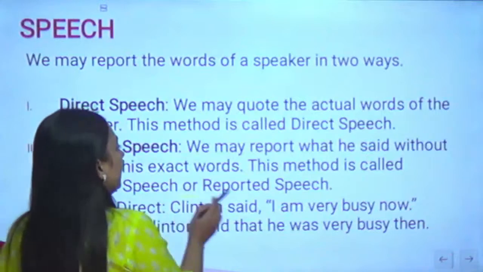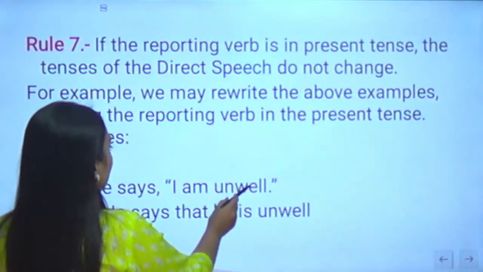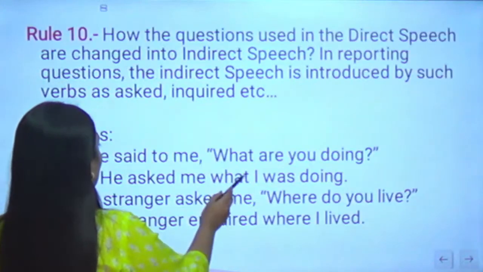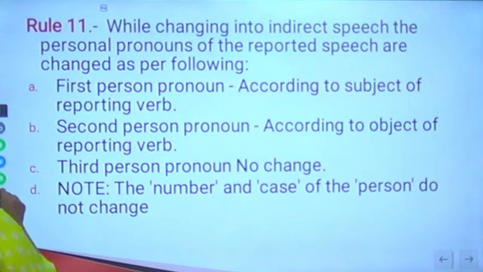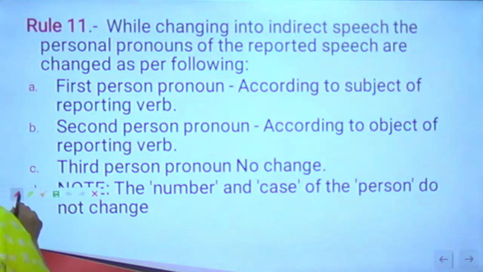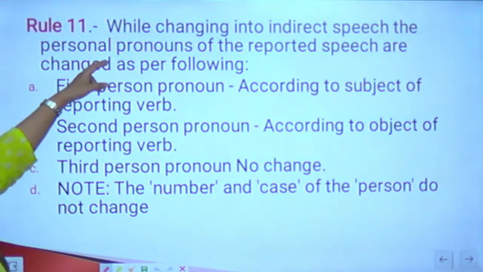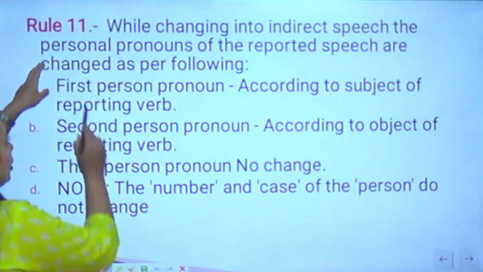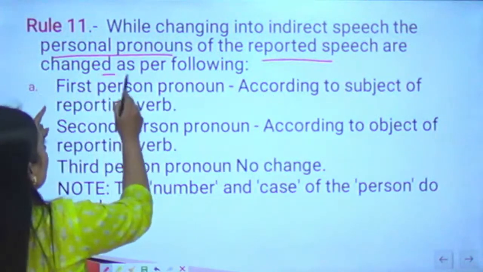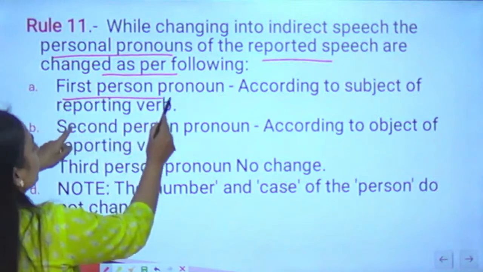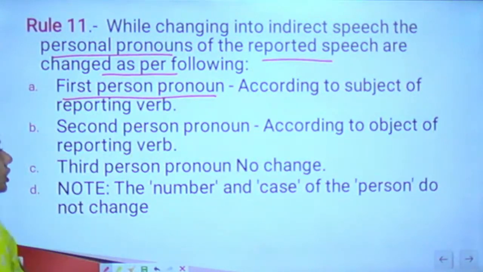Moving back to our slide. So the last rule was for the personal pronouns, and now you know what personal pronoun is. So while changing into indirect speech, the personal pronouns of the reported speech are changed as per the following. First person pronoun, according to the subject of the reporting verb, it will be changed.